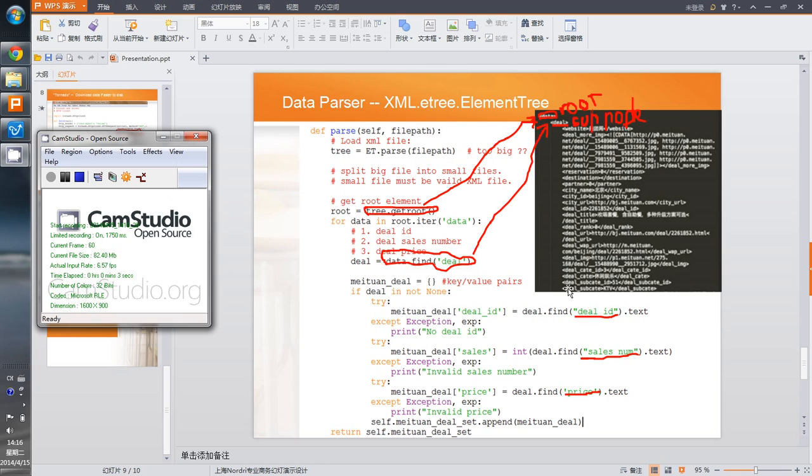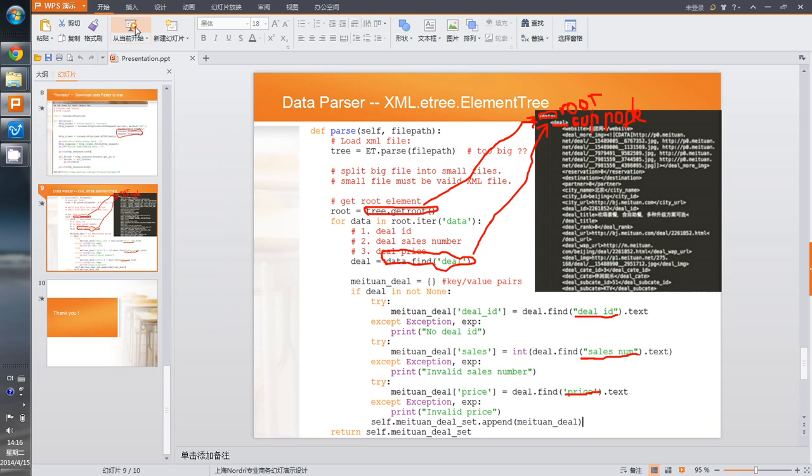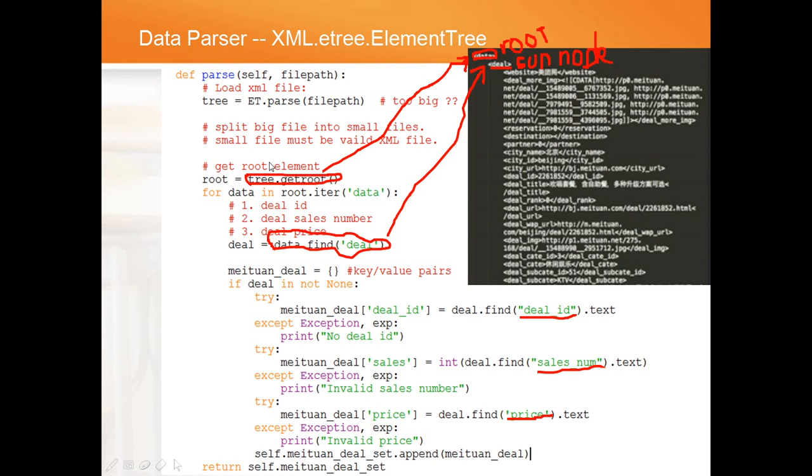After successfully downloading all the data, we need a data parser to parse such data. Like here, Python offers us xml.etree.ElementTree, and we use that module first to use the function tree.getroot to get the root of such a data file. Here, the root refers to a data node, and for the data node, we have to traverse every deal inside of it. The deal is also the sub node of such a data node.